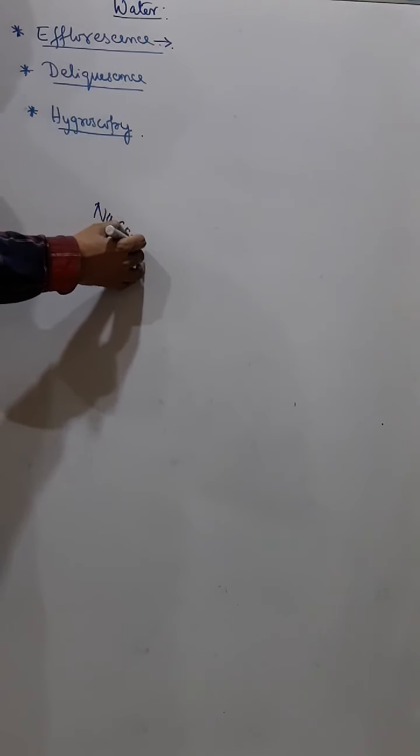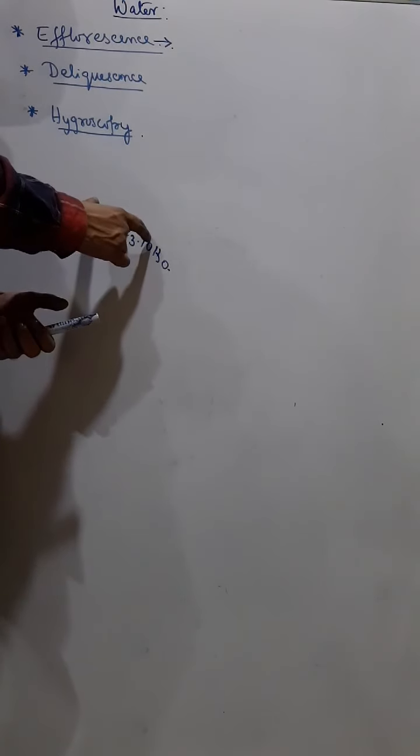And those substances are known as efflorescent substances, and this phenomenon is known as efflorescence. Say if you take washing soda Na2CO3·10H2O. Washing soda should always be kept in an airtight container. Now if you don't keep it airtight, then what happens?